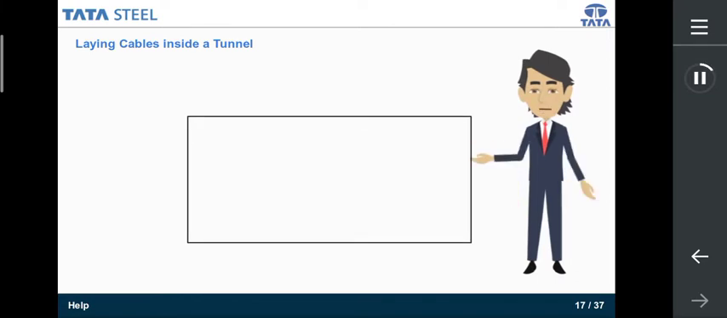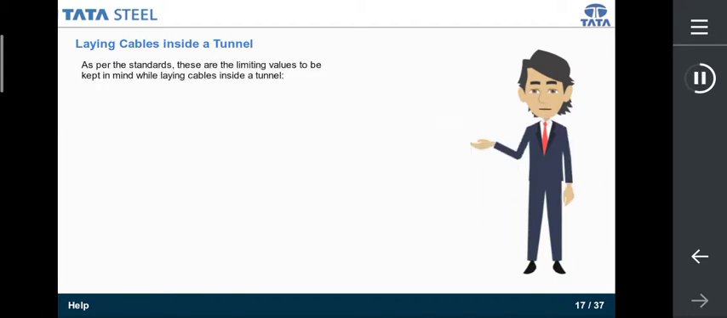When the cables are in an unventilated tunnel, the heat generated in the cables is dissipated only through the walls of the tunnel. Consequently, there is an increase in the temperature of the cables and accordingly, a proper derating has to be applied to the current carrying capacity of the cables installed in the tunnel.